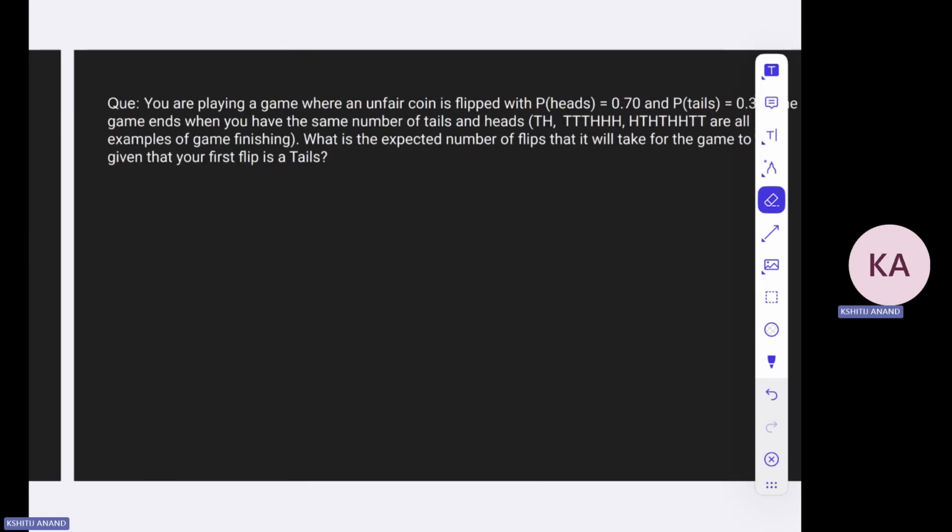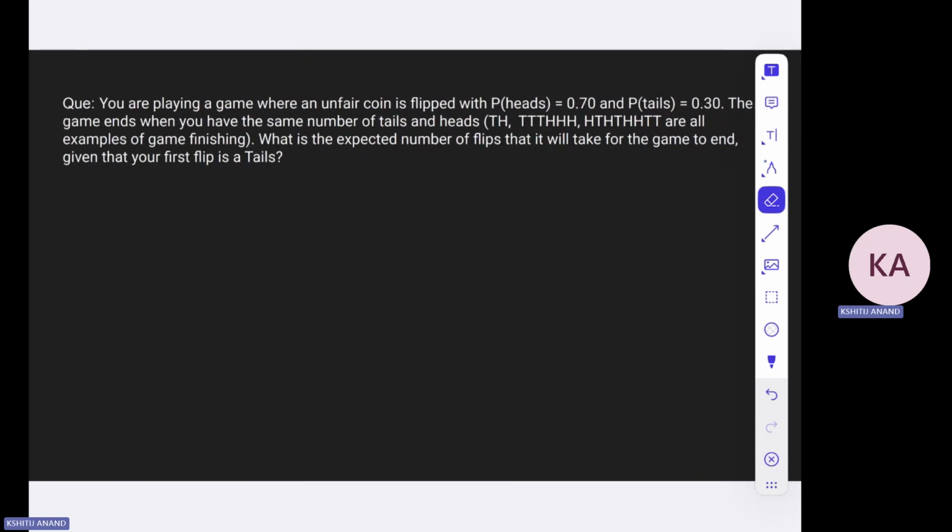And yeah, so let's begin with this question. The first question is, you are playing a game where an unfair coin is flipped with a probability of head. So the coin is unfair, as the question suggests, and the probability of head is 0.70, and the probability of tails is 0.30, right?